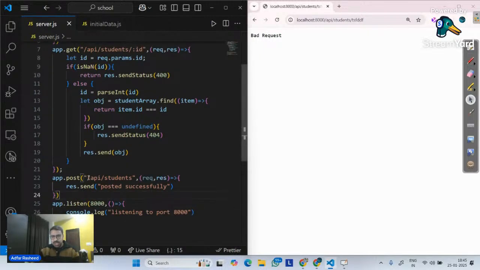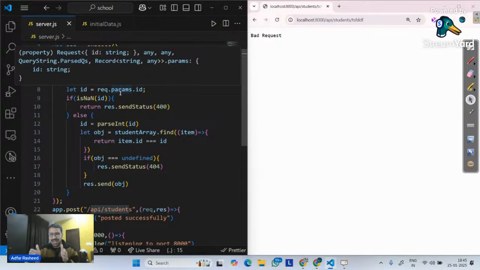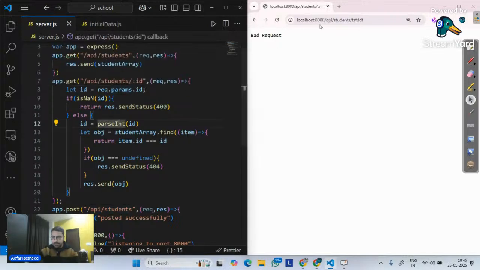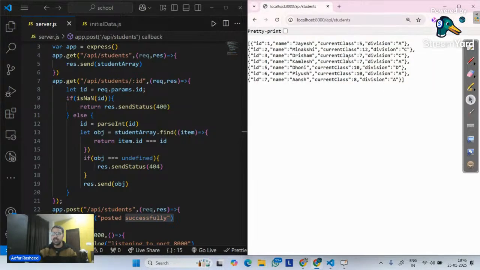Now, if you look at the logic that we have, what is the endpoint that we have? It is /api/students. At the same time, if you look at this particular endpoint, it's also /api/students. So can we create an endpoint and then make 2 requests on it? The answer is yes, but if the request type is different. So if I make a GET request, then in that case, this will happen. If I make a post request on the same endpoint, then this will happen. So if I go here, in this case, if I simply say /api/students, click enter, it gives me all the data. Why?